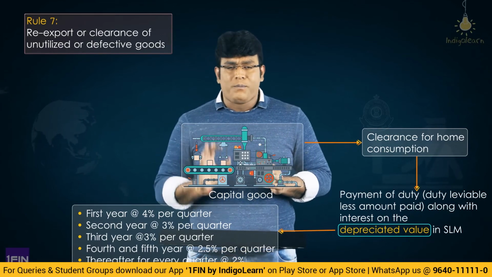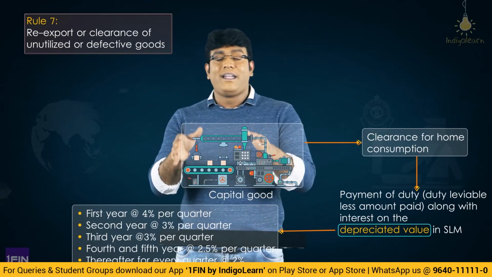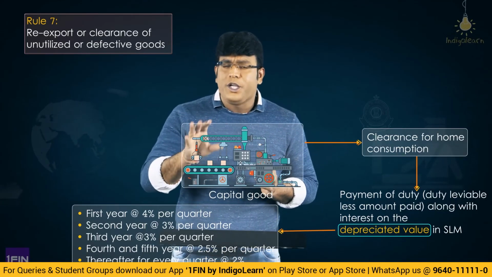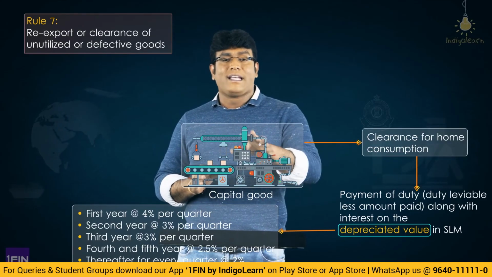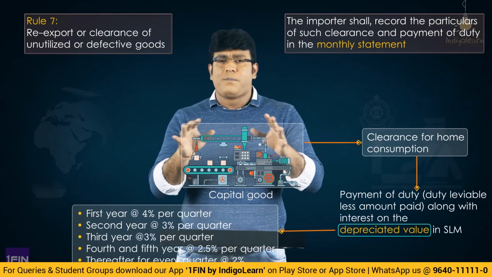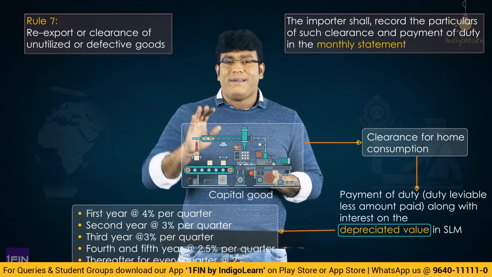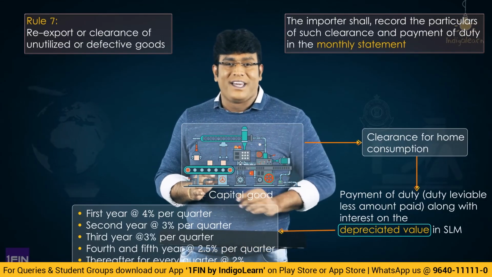And of course, please note, my dear friends, this depreciation percentage will start calculating from the date when the goods have been put to use, the capital goods have been used for the purpose mentioned in the exemption notification. And all these details of clearance, payment of duty, all this is to be mentioned in the monthly statement that is filed by the importer.